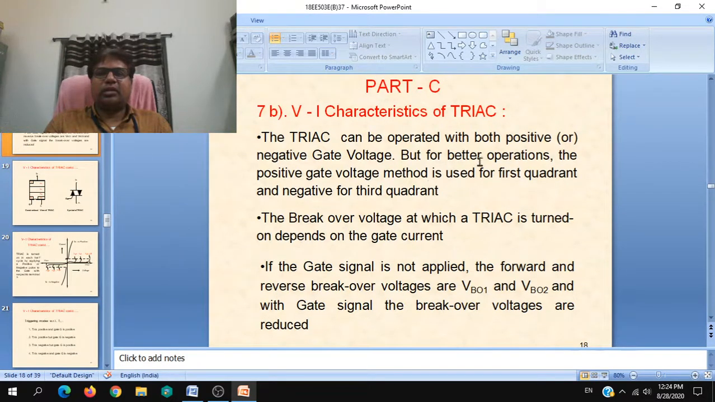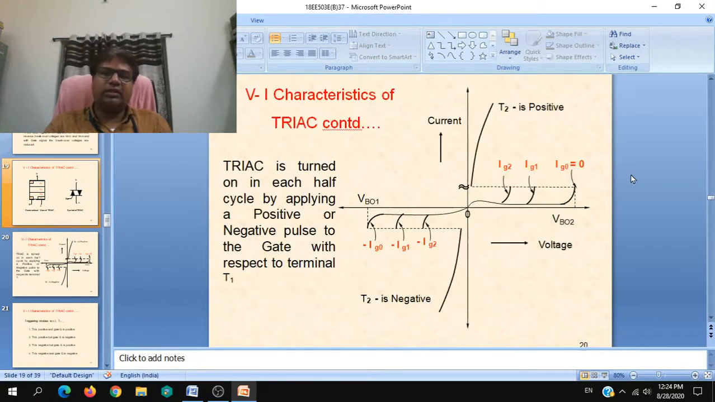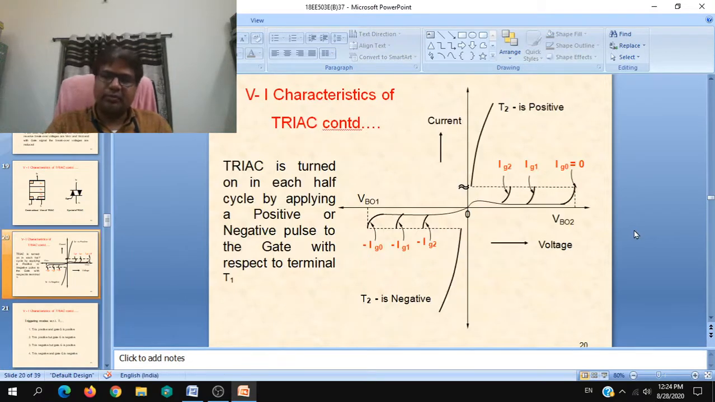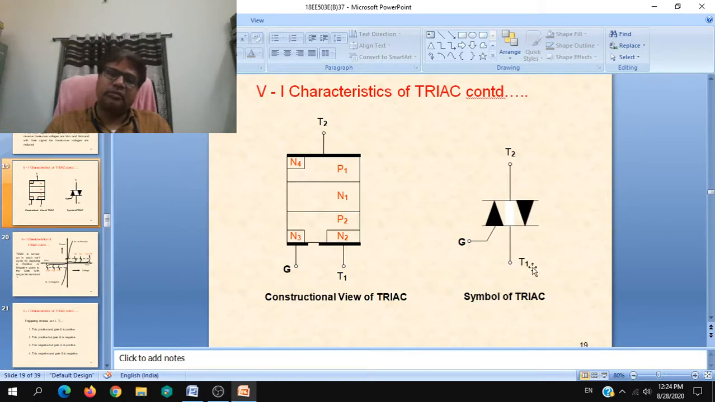The triac can be operated with both positive or negative gate voltage. We know that, and they are given in these triggering modes. So just mention these triggering modes, that is all the four triggering modes. T2 is positive with gate positive. T2 is positive but gate is negative. So with respect to T1, what is T1? For that purpose, you have to compulsorily draw the symbol with T1.